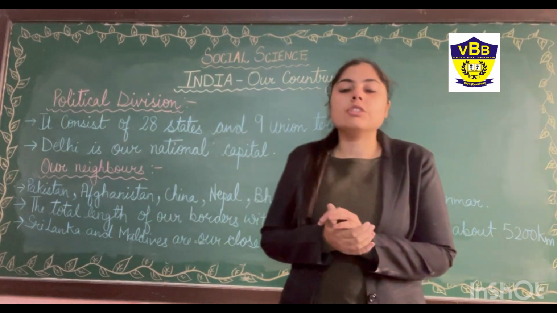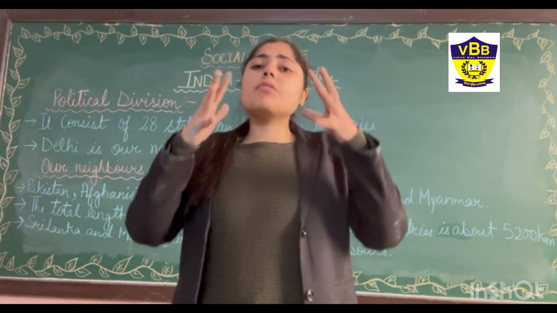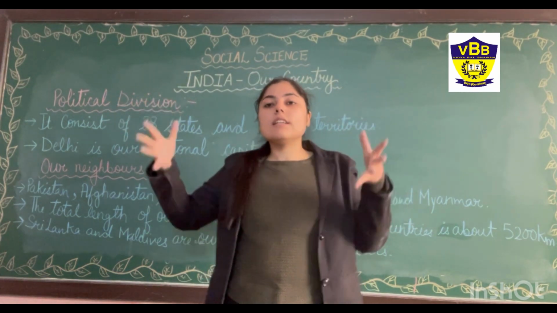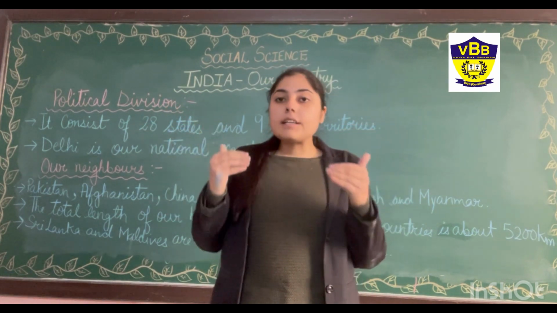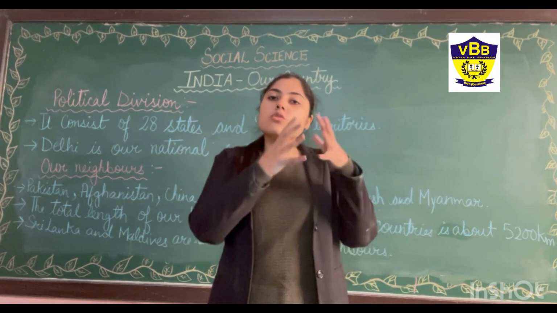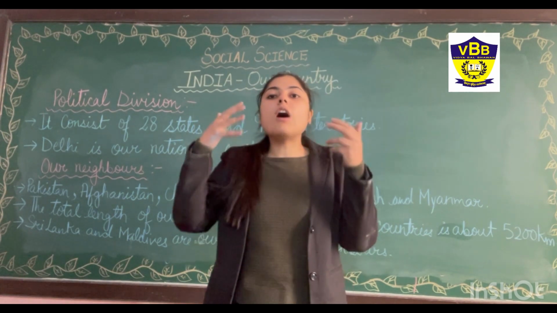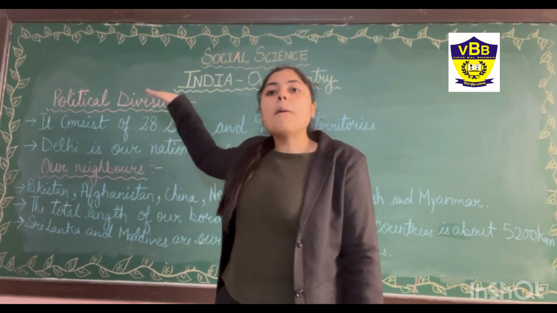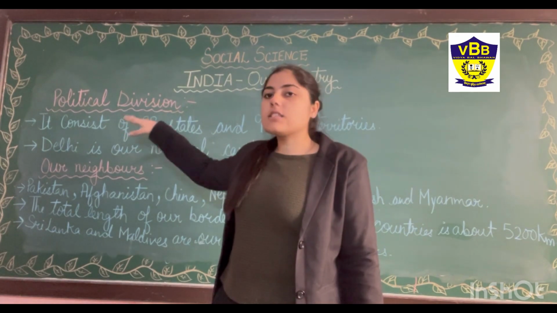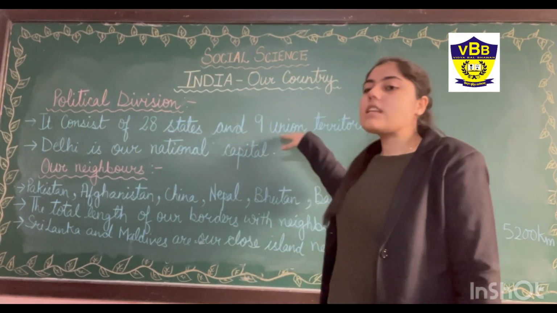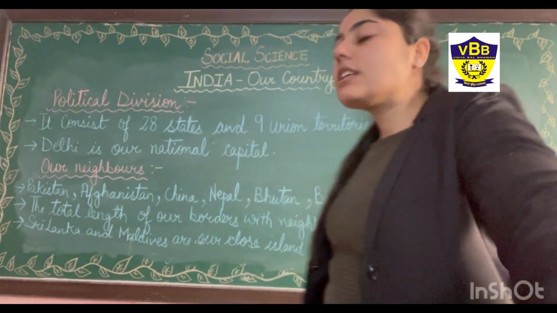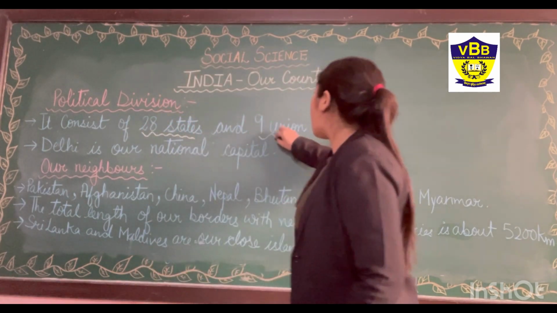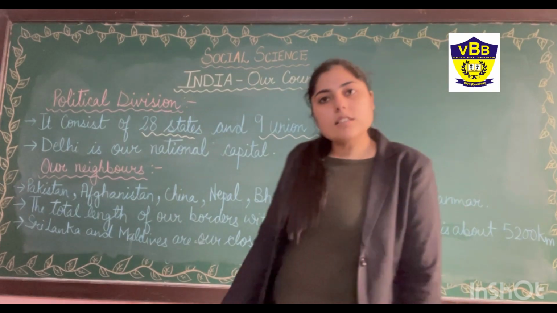the political division. As we have seen in the previous topic, we have seen the full India. We have seen the amount of area that India covers on the earth. But now, India is divided into so many states and union territories. So how is India divided? That is your political division. India consists of 28 states and 9 union territories.